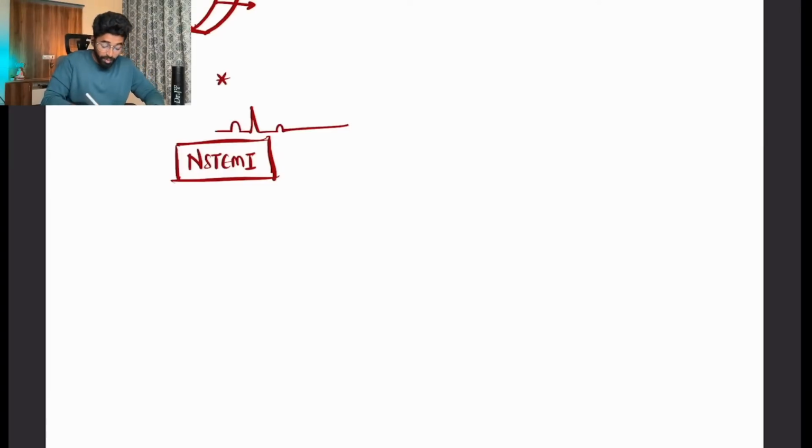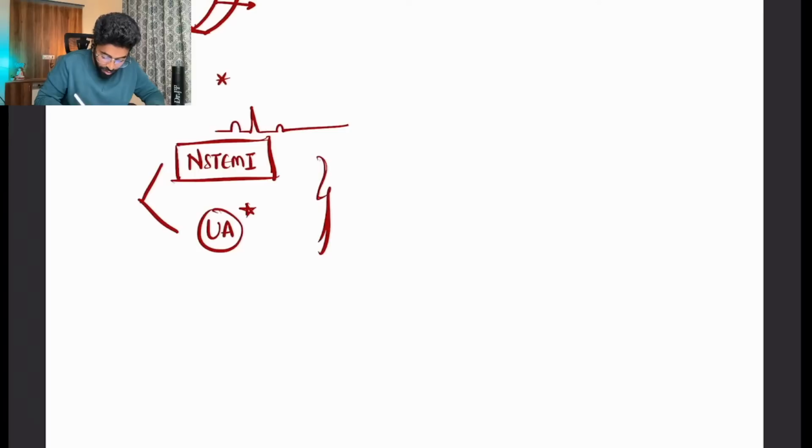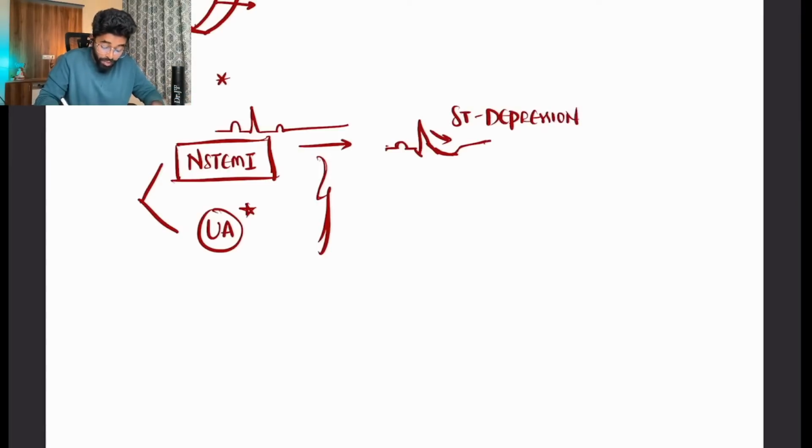Yes, NSTEMI, and another differential diagnosis is unstable angina. In both of them we can't really find ECG changes, but sometimes in NSTEMI we can clearly see an ST depression. I'll tell you why there is an ST depression, don't worry. There is an ST depression, and sometimes we can find a normal looking ECG but ongoing severe chest pain.